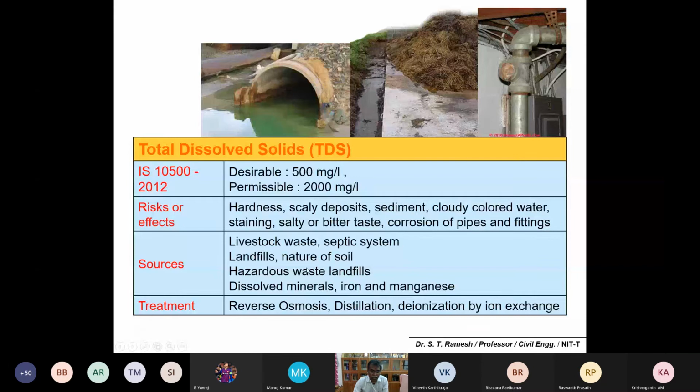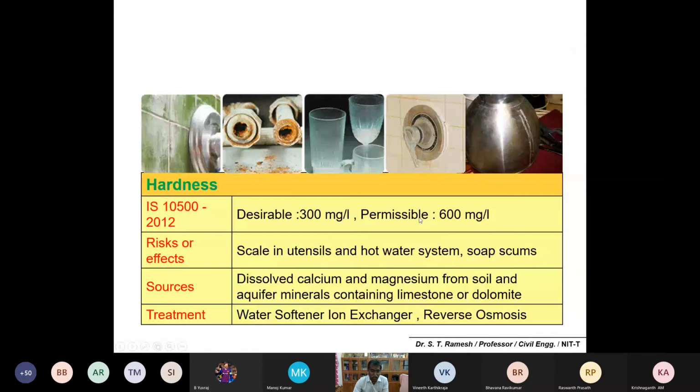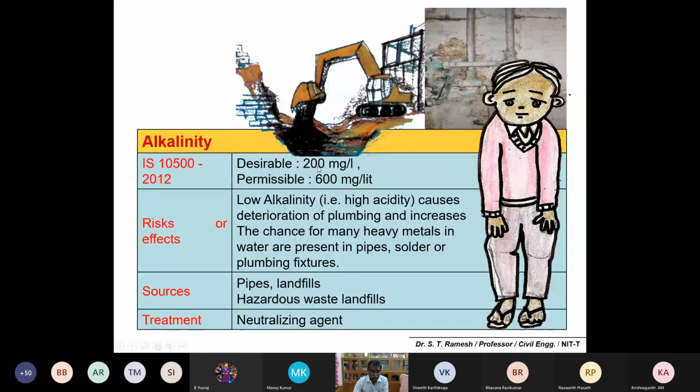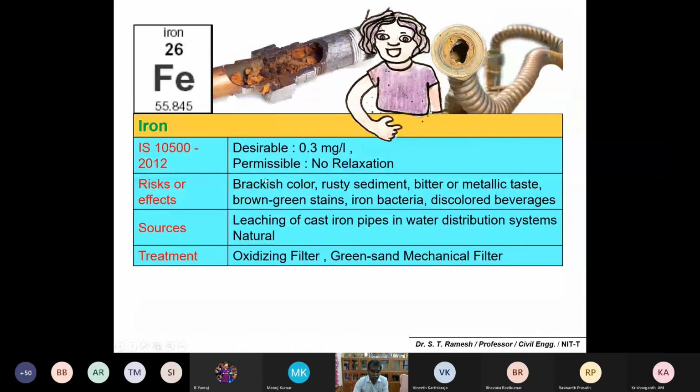Hardness again 300 to 600. The risk is again scales in the hot water system, and it will also create soap scum. Alkalinity 200 to 600, and low alkalinity sometimes causes deterioration of plumbing, and there could be leaching of heavy metals from the pipe or pipe fixtures. And iron 0.3 milligram per liter.